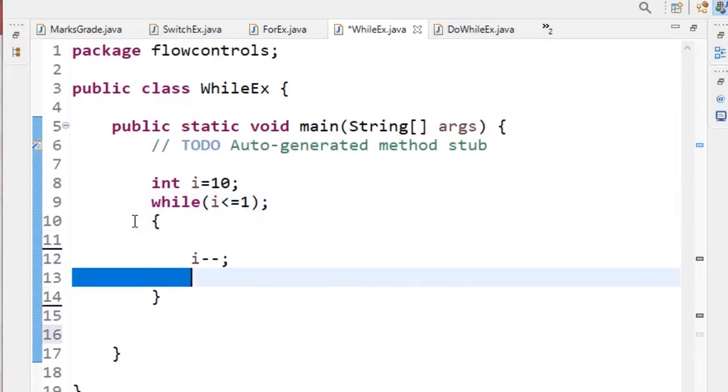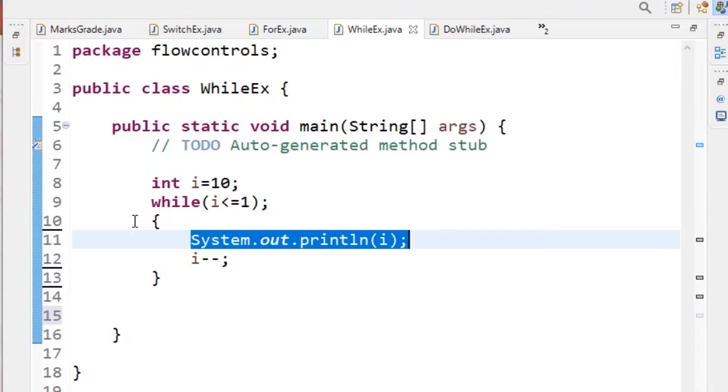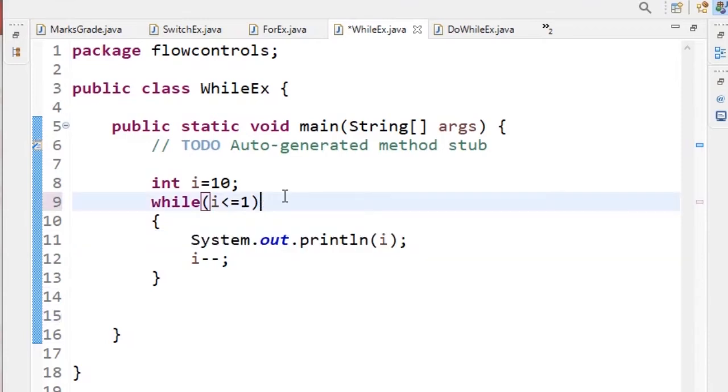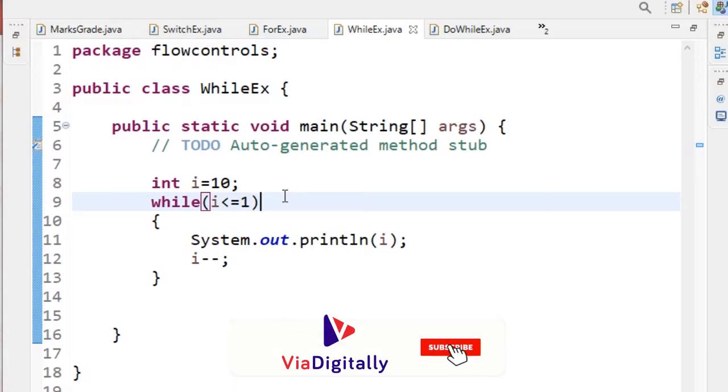And the next interview question is, when do we have to use for and when do we have to use while? What is the difference between a for loop and a while loop? Logically both are the same, but we use while when we don't know how many iterations we have to do. If we know the number of iterations, then we go for a for loop.